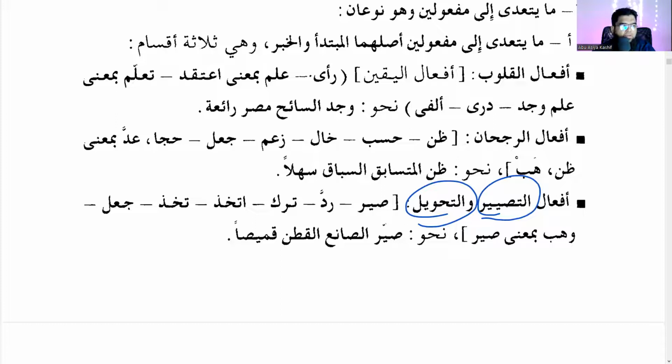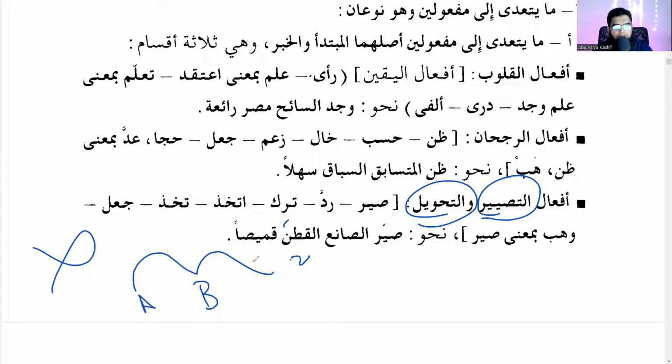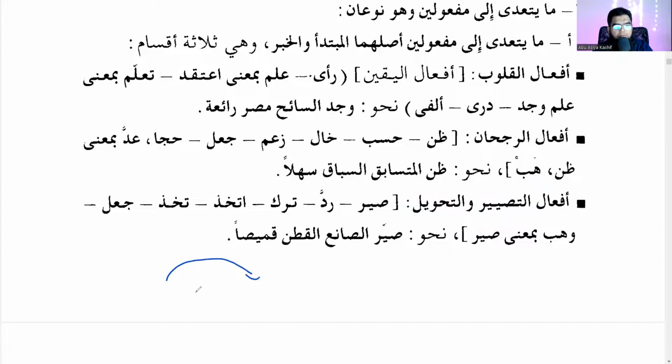So sana is to make. Sana is like Sunia fil Hind, made in India. So sana is the creator, the maker. So the maker changed cotton into khamis, al-qutna khamisan. So this guy is making cotton into a shirt. Two maf'ulun, these, no? Changing. So here there's no thinking involved. He's making something into something. He's making A into B, right? Okay. So A becomes B. So this is what is called change. Af'alu tahwil, change. This is the third type.